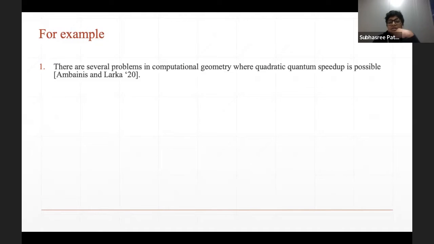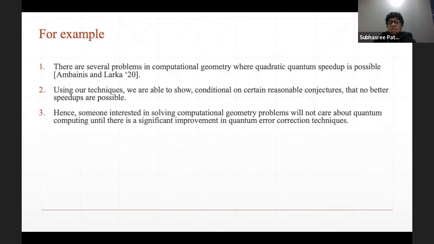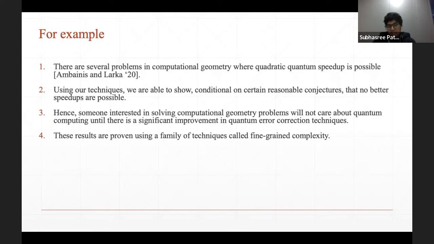There are several computational geometry problems for which Ambainis and Larka in 2020 gave quantum algorithms that were quadratically faster than the classical ones. And using our techniques, based on certain reasonable conjectures, we show that this is the best that we can do, and any further speedup is not possible. Hence, for people who are interested in solving computational geometry problems, it is advisable not to use quantum computers for that unless there is some significant improvement in error correction techniques. We prove these results by using a family of techniques called fine-grained complexity.